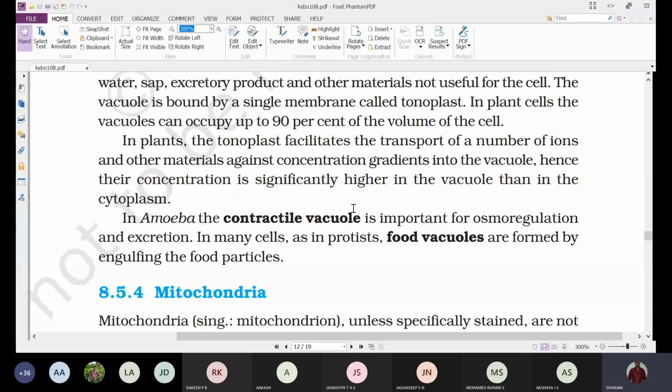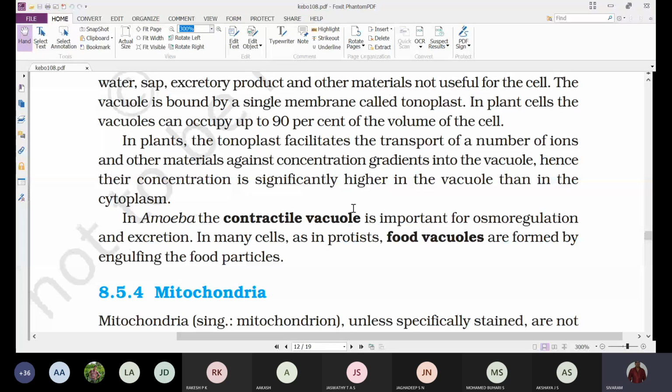They capture the prey, and around the prey they secrete a membrane, and through that membrane they release different enzymes. These enzymes digest the organism present inside the food vacuole, and the food gets digested. So in many cells as in protists, food vacuoles are formed by engulfing the food particles.